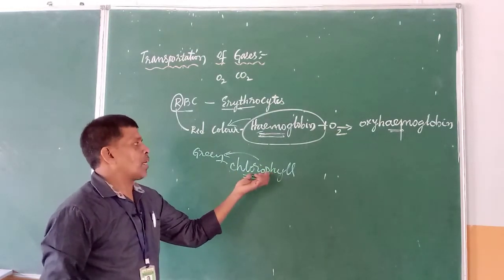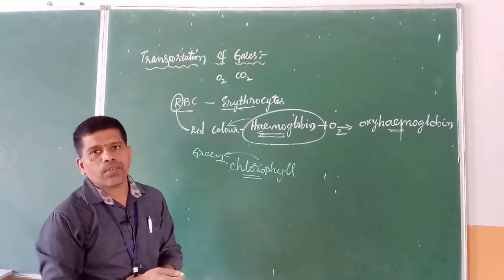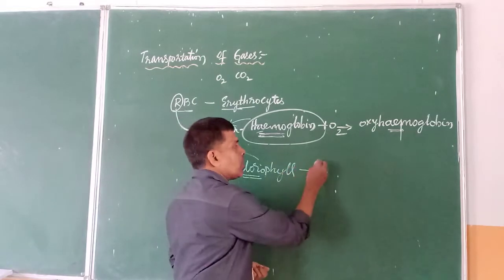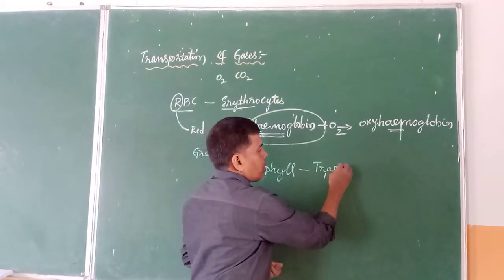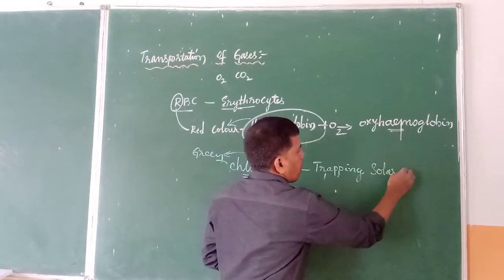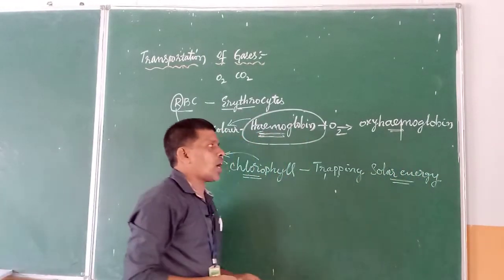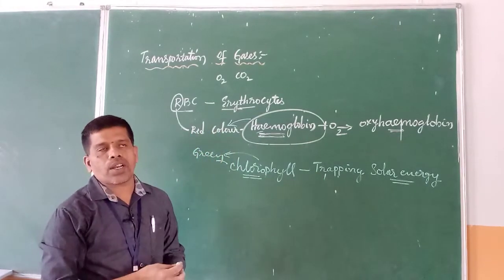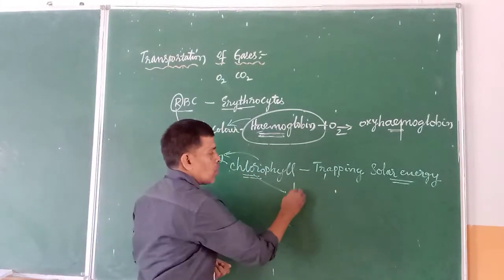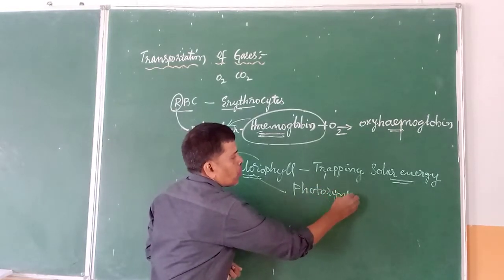Then what is the reason for the green color? It is because of the particular pigment called chlorophyll. So what is the role of the chlorophyll in the leaves? It helps in trapping the solar energy. The energy coming from the sun is nothing but called solar energy.